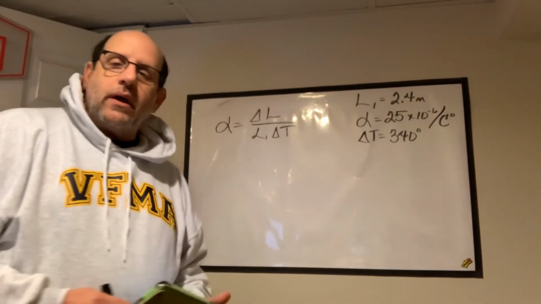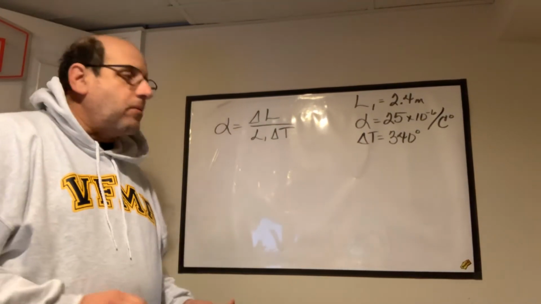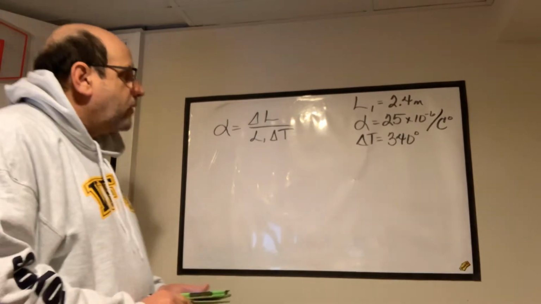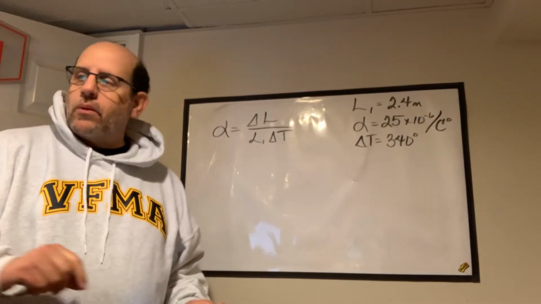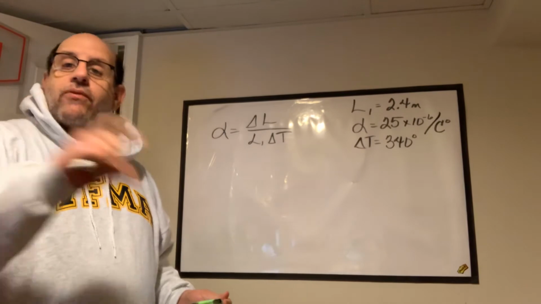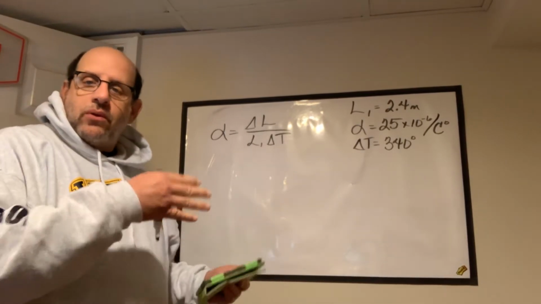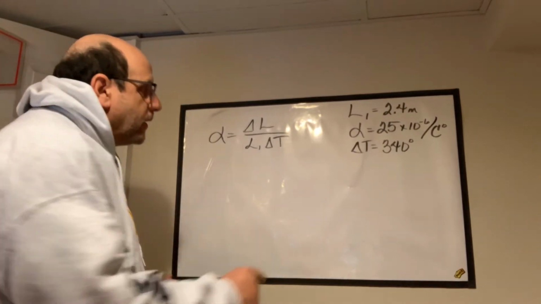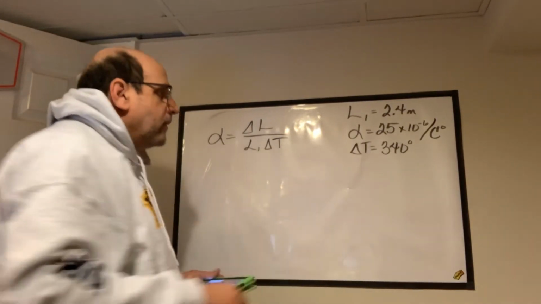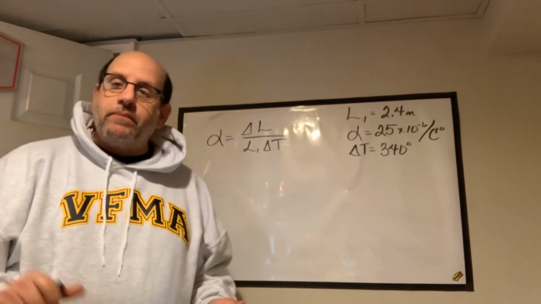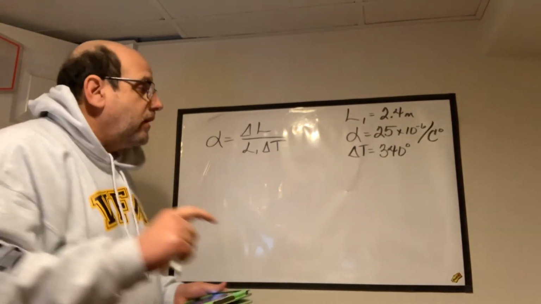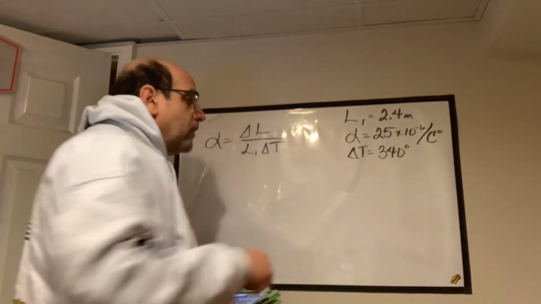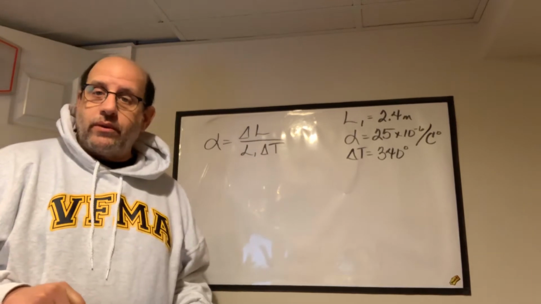So here we go. I'm going to get you guys set for the second problem that's on your homework today. We're going to find the actual expansion of some aluminum. That's aluminum right there. That's the coefficient of expansion for aluminum when it's heated up an extra 340 degrees, all right?